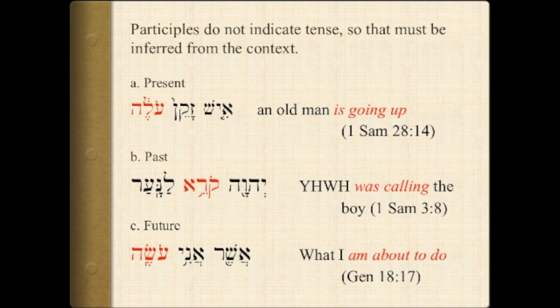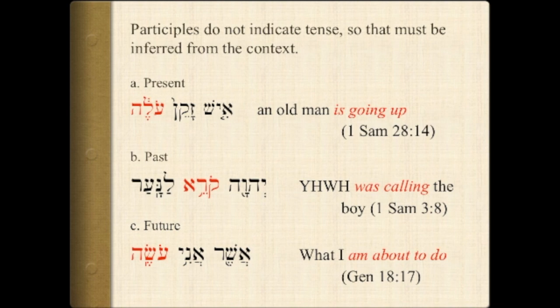So they can be used as a present tense. An old man is going up. You see him going up. That's something that is happening within the frame of reference of the writer or the speaker.